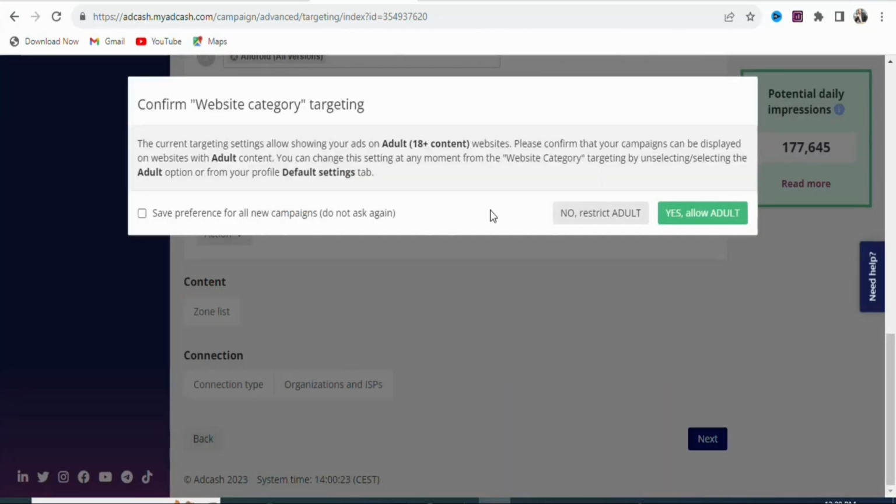Once you click on next, you are going to see a dialog box like this. You can see no, restrict adult, yes, allow adult. If you want adult traffic, you are going to click yes. If you don't want adult traffic, you are going to click right here, no. We want traffic from any kind of category, so just click right here, save preference. Once you click on that, click right here, yes, allow adult.